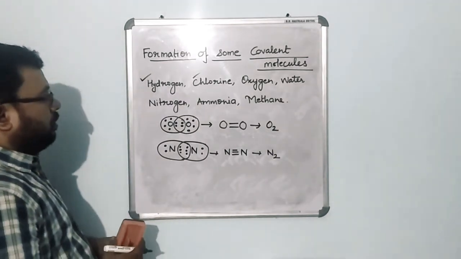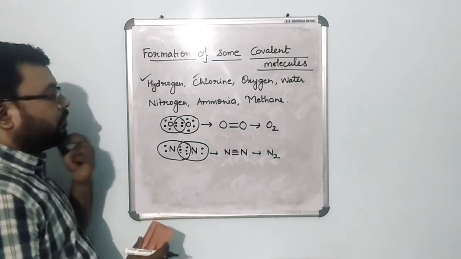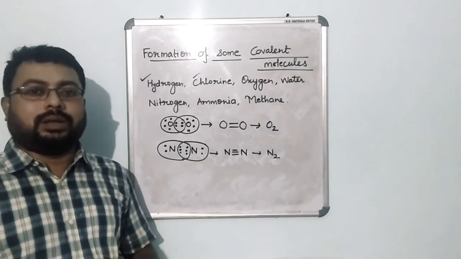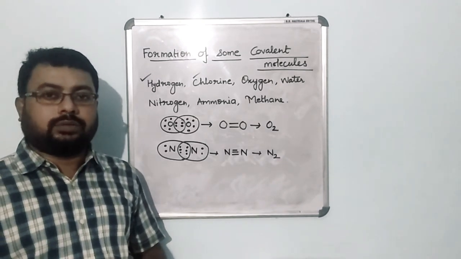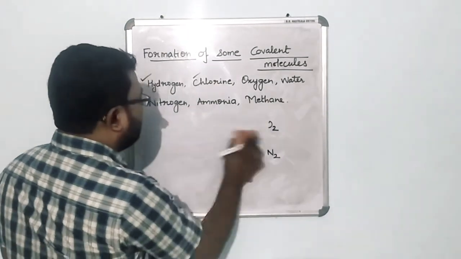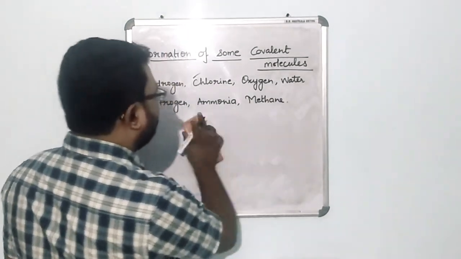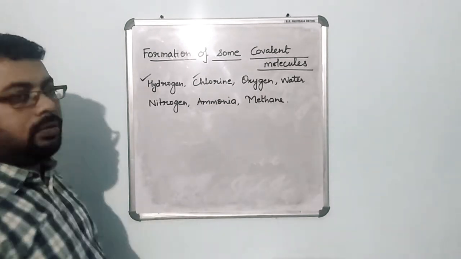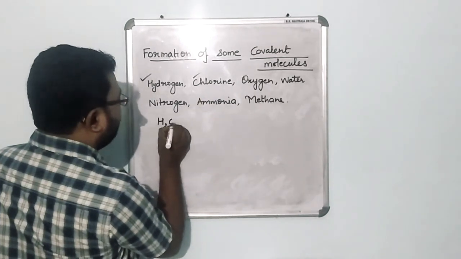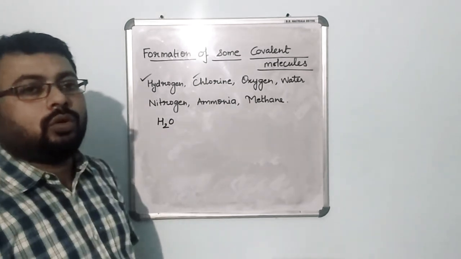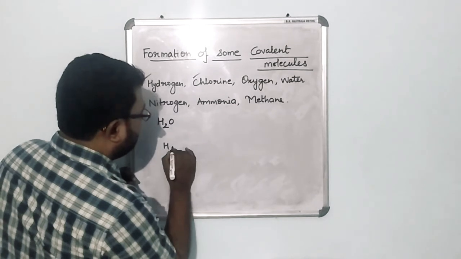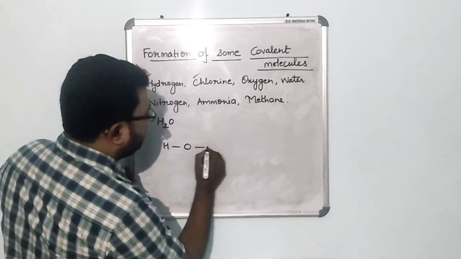Okay, fine. Now here we were looking into the covalent bond formation between the same elements or the same kind of atoms. Okay, but yes, even different kinds of atoms can also combine with each other through covalent bonds. And the first example for this is water. So what is the formula for water? It is H2O. Okay, so let us write water like this: H, then there is O, and there is H.